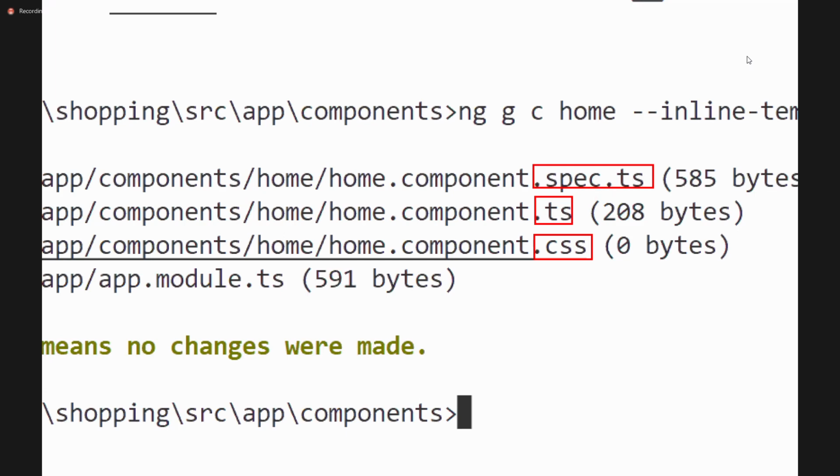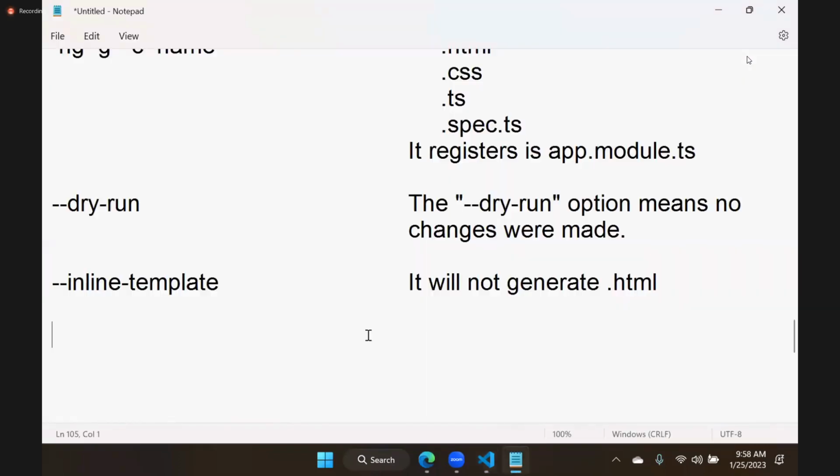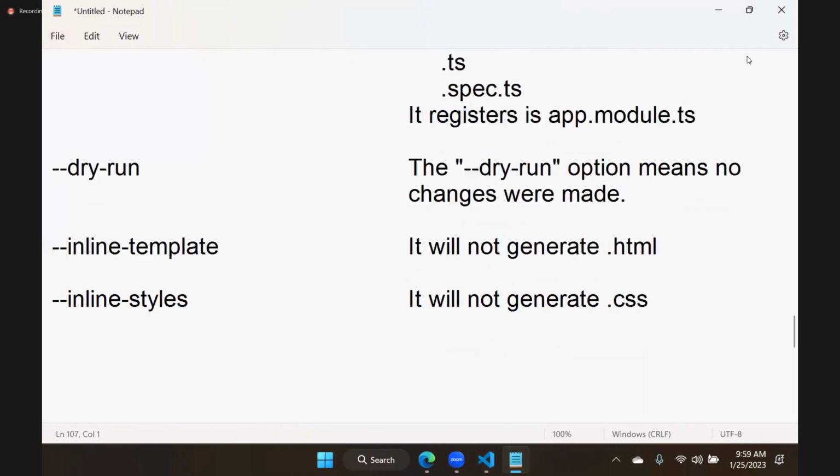So what does that mean? Now HTML can be kept inside the TS. Okay, I don't want the CSS file either. Then inline styles. Inline styles means it will not generate .css. If you don't want to generate both, you need to add two options: one option inline template, another option inline styles.